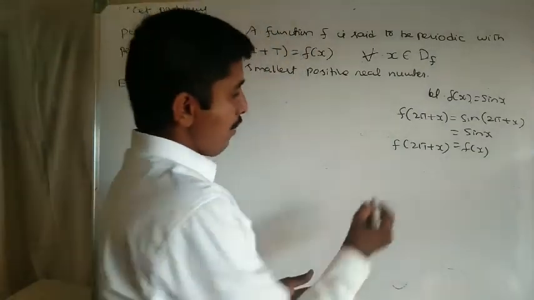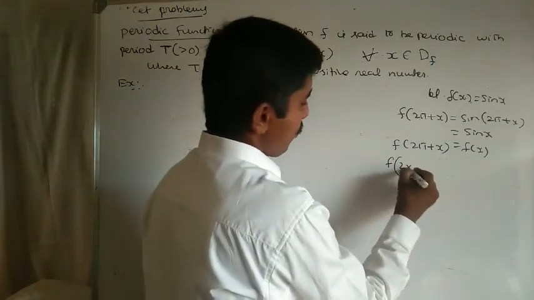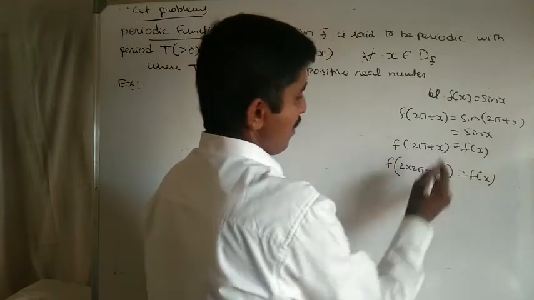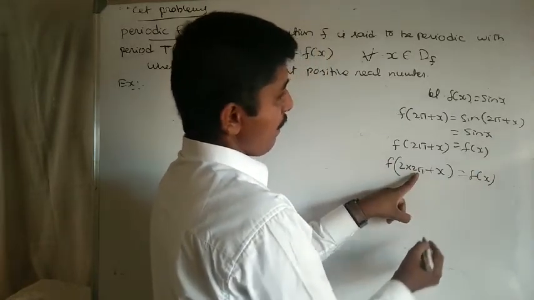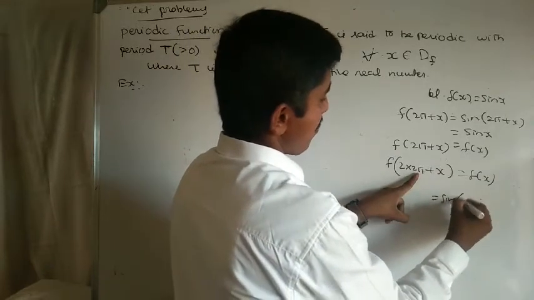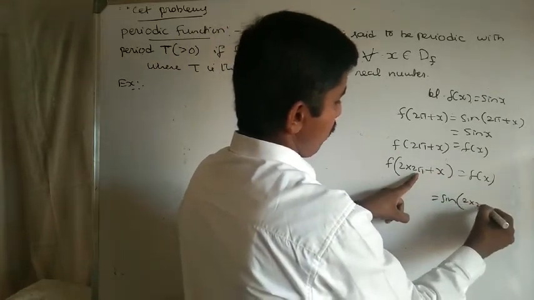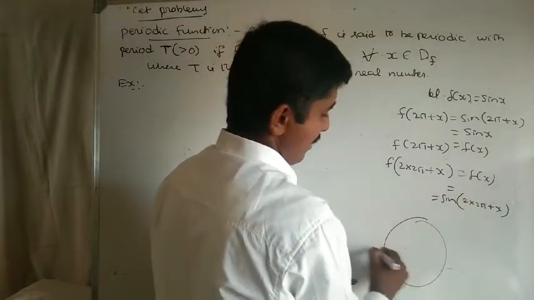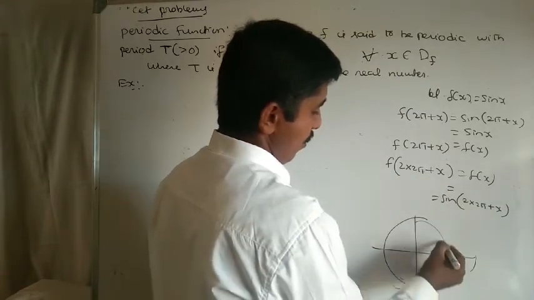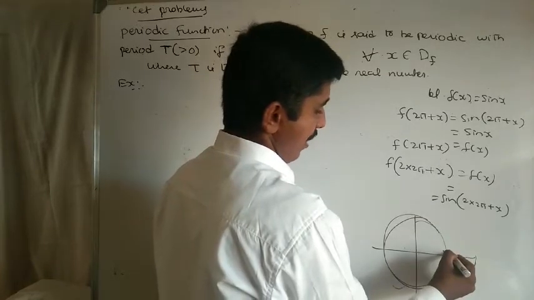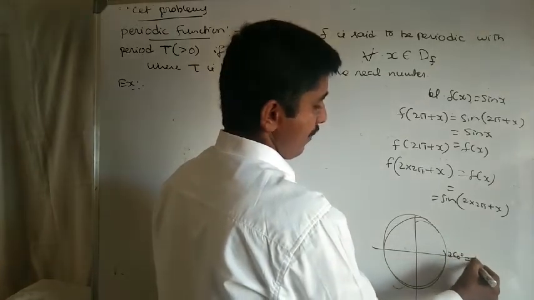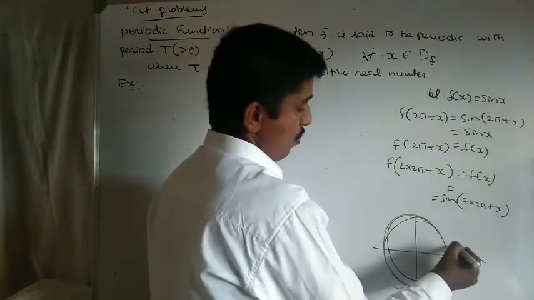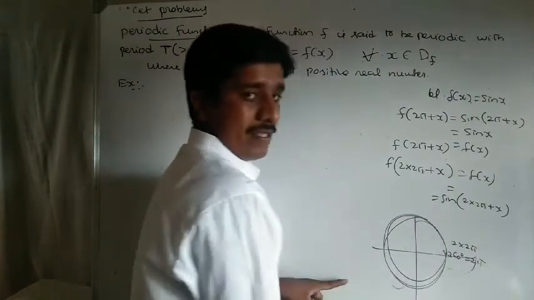Similarly, sin of 2 into 2 pi plus x. One complete round means 360 degrees, which is 2 pi in radians. For 2 rounds, the angle moves 2 into 2 pi.